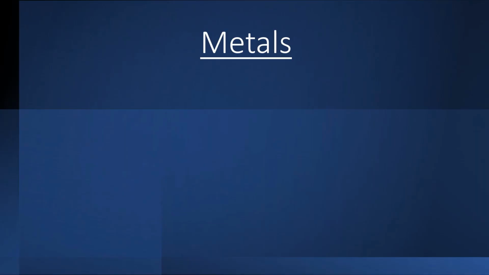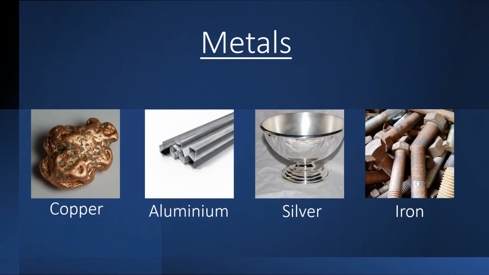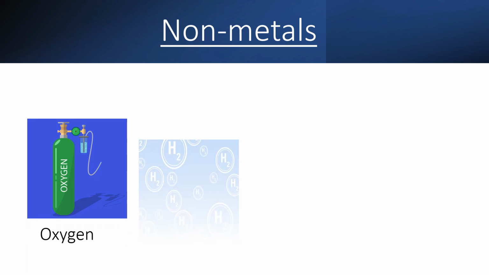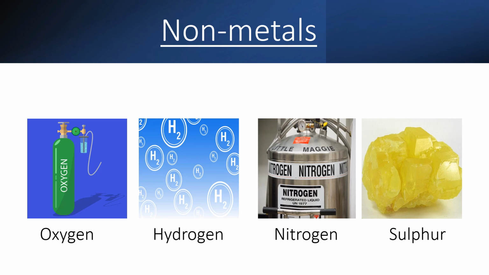Examples of some metals are copper, aluminium, silver, iron, etc. Examples of some non-metals are oxygen, hydrogen, nitrogen, sulfur, etc. Now, the question is, what properties did you think of while categorizing elements as metals or non-metals? How are these properties related to uses of these elements?